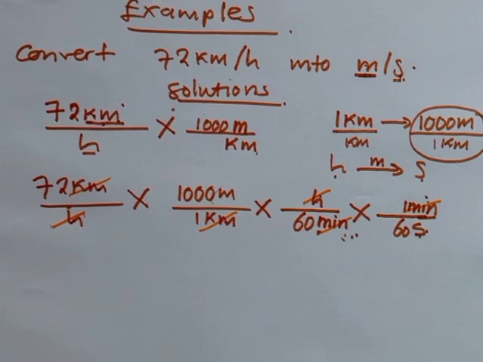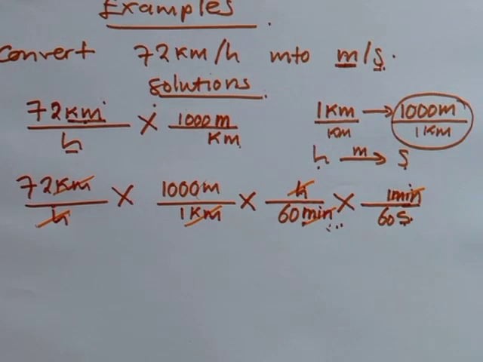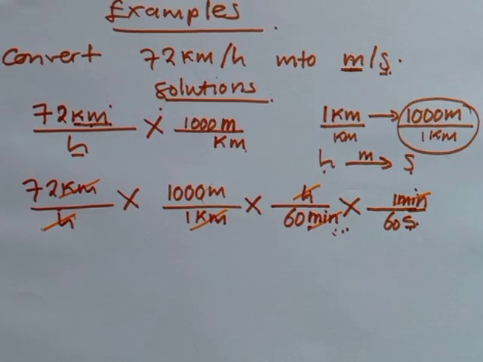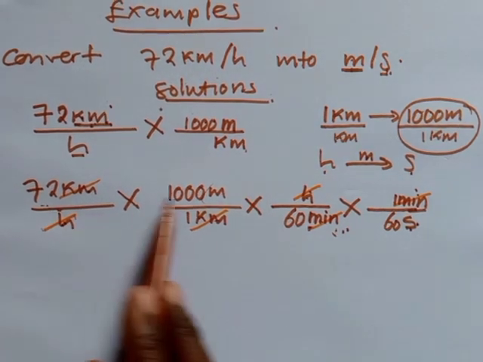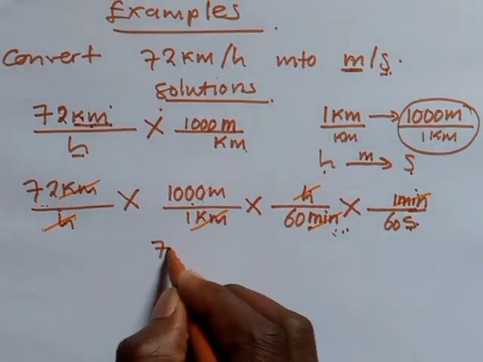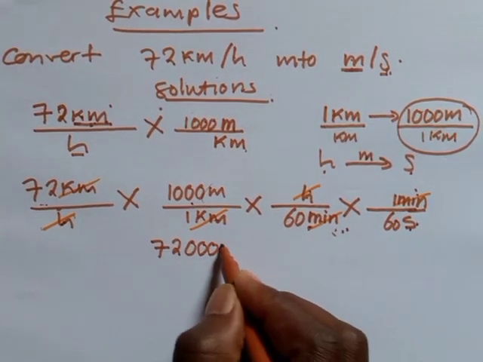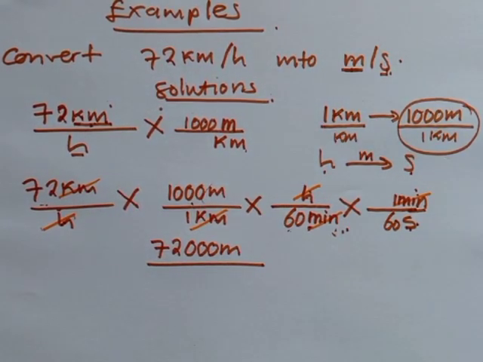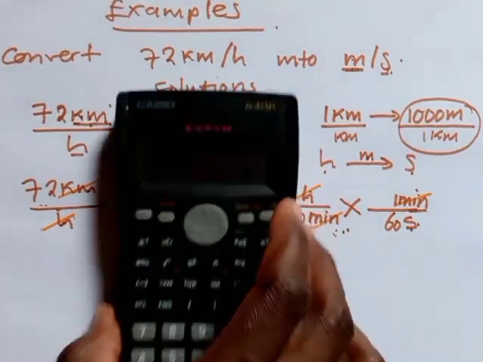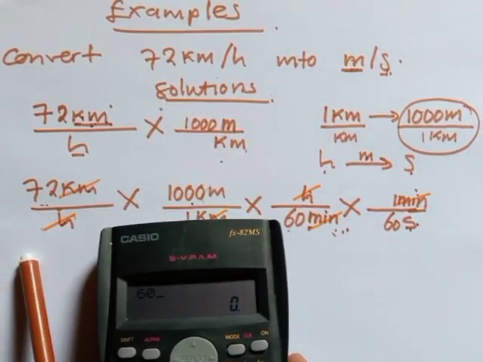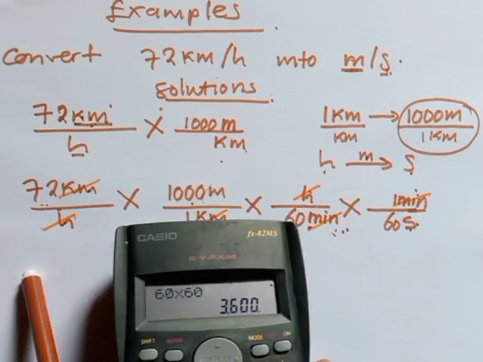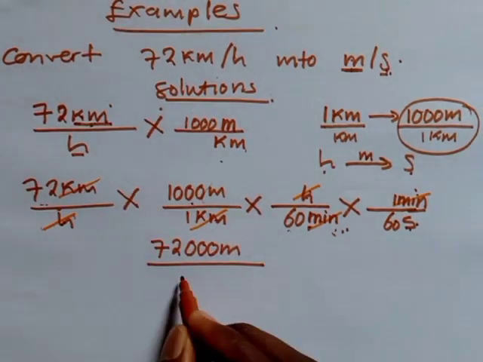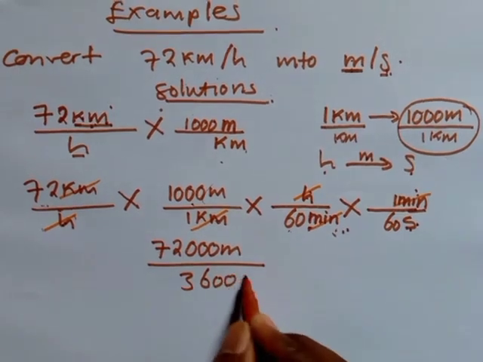Then multiply the top parts. You multiply the numerators and do the same to the denominators. On the numerator, we have 72 multiplied by 1000 meters, which gives us 72000 meters. Then you come down here: if you multiply 60 by 60, we get 3600 seconds.